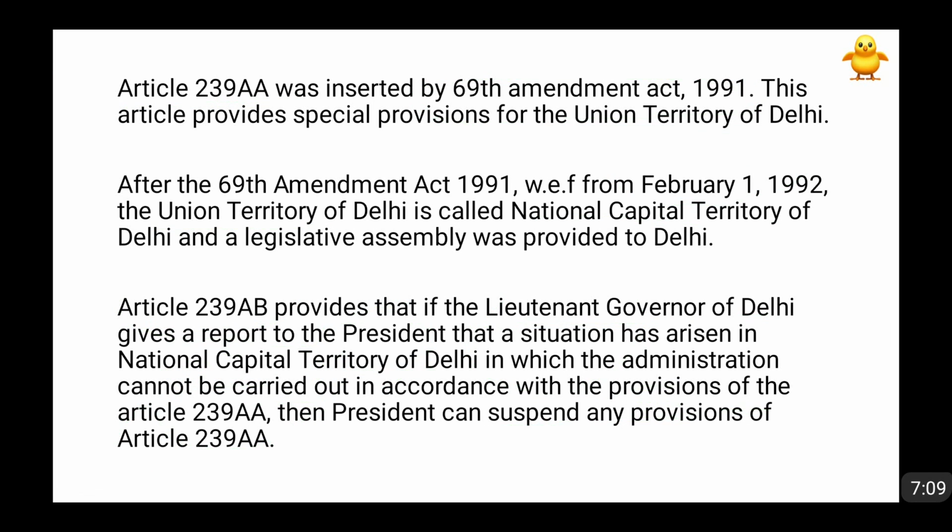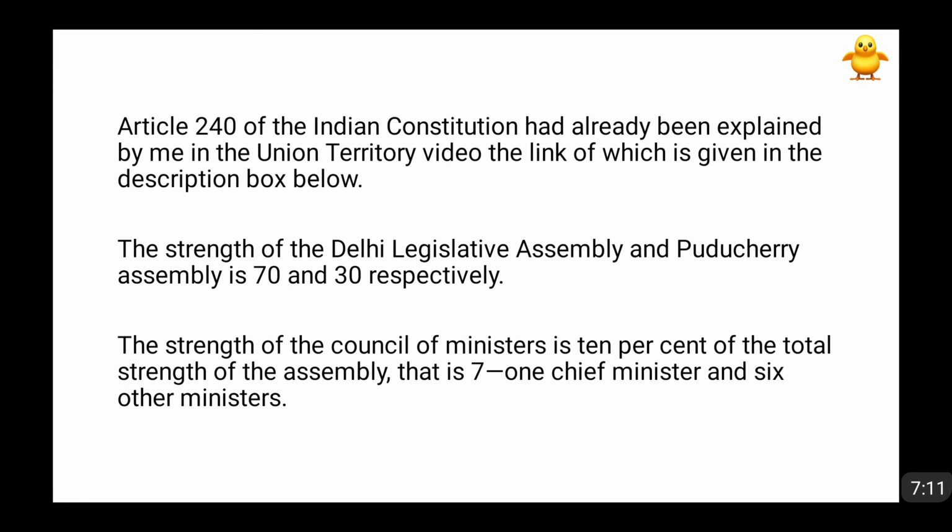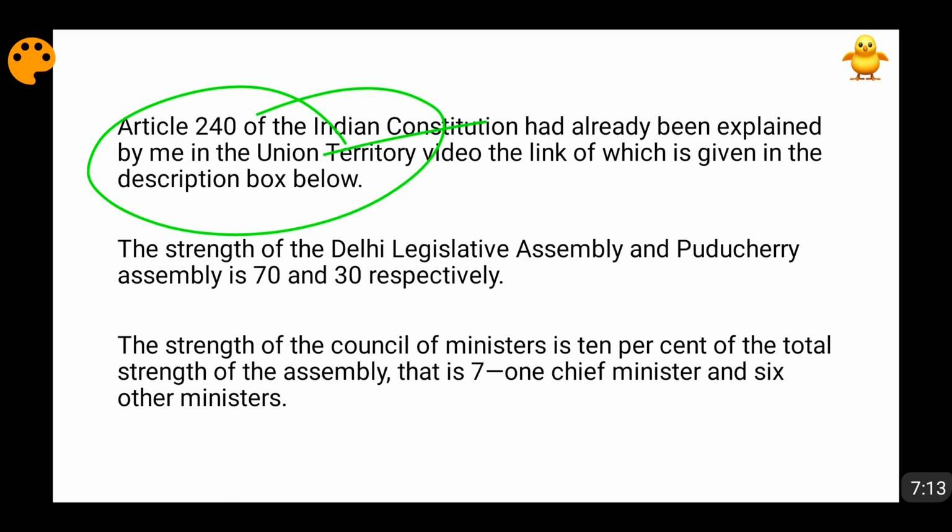Now moving forward, friends, the next thing, article 240 of the Indian constitution, I have already explained to you. This article 240 deals with the regulations, friends. So I've already discussed this article 240 in my previous video. Kindly go to that video through the link given in the description box below. In there I have told you that for Puducherry, only when the state legislative assembly of Puducherry is dissolved or suspended, then only the legislation through regulations will be applied to Puducherry under article 240.